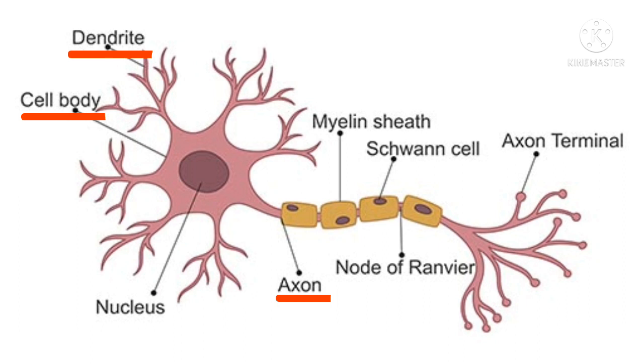Function: they help in transmission of nerve impulses to and from the body. Dendrites are numerous branched cytoplasmic processes from the surface of the cell body. Function: they conduct nerve impulses towards the cyton.